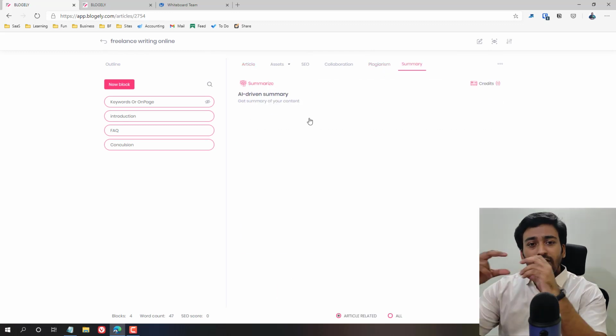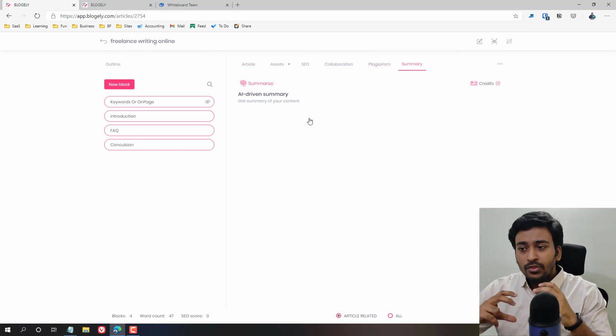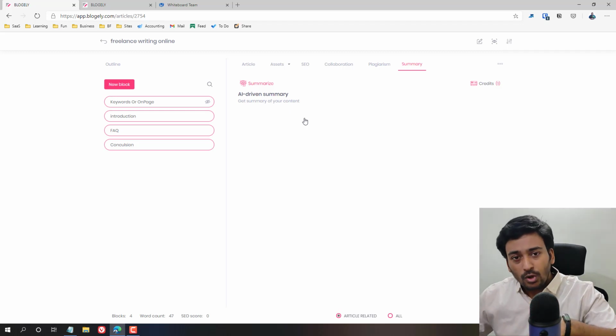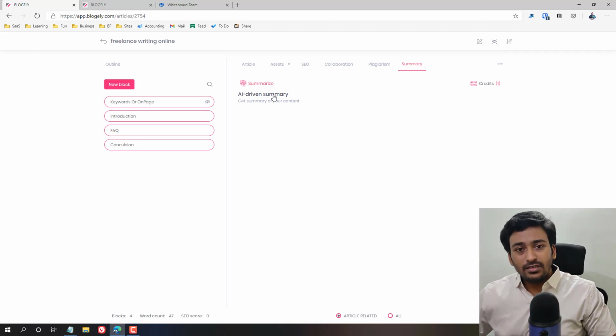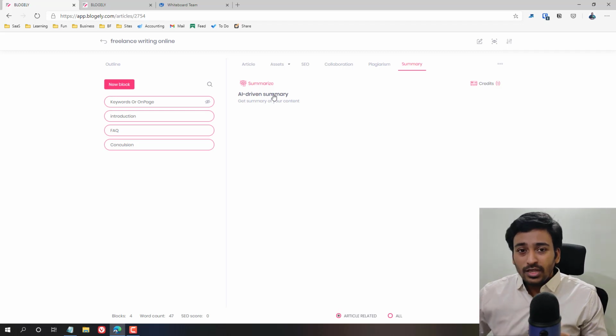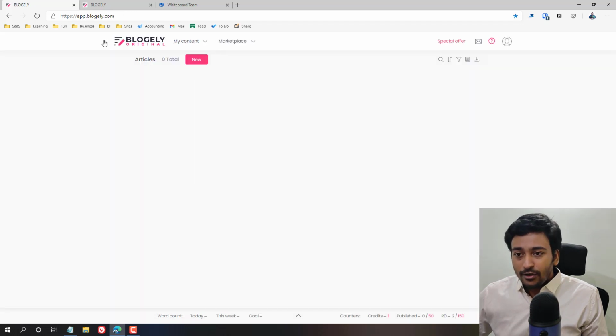Summary, if you want to get a quick AI-driven summary for the entire article you have written, it's actually good. The founder actually showed me an example of this. I can't do this because I don't have the credit, but it creates a one or two paragraph summary to give a quick summary of that particular article. So that's all for the article side of it.